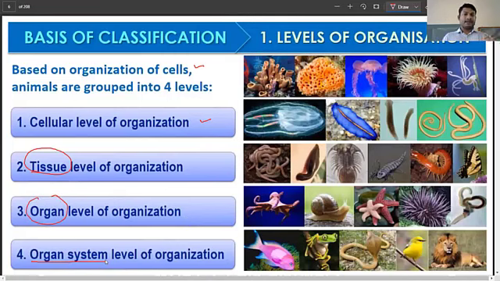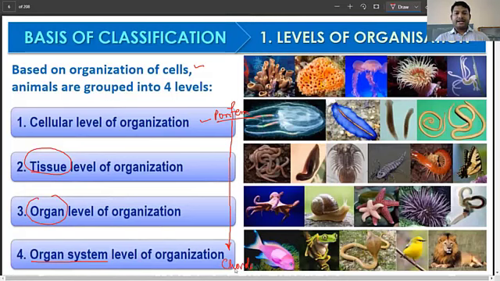So an animal that we are talking about can have any one of these 4 levels of organization. Typically, as we go from the simple ones, from the poriferans all the way to chordates, the complexity increases. Similarly, the body organization goes from the most simple, that is the poriferans, to the most complex, that is chordates.